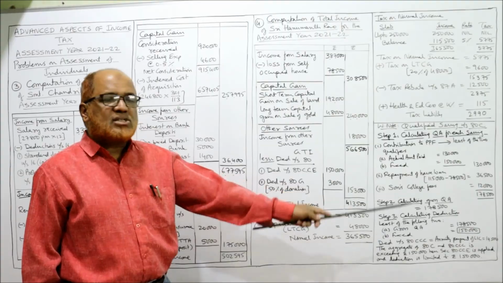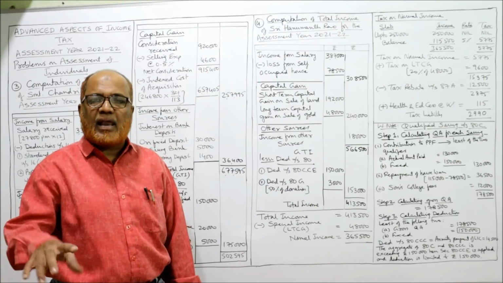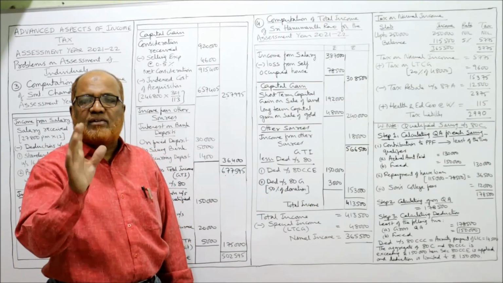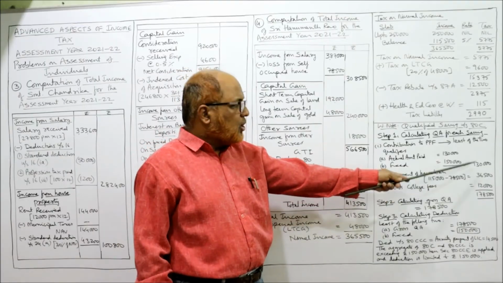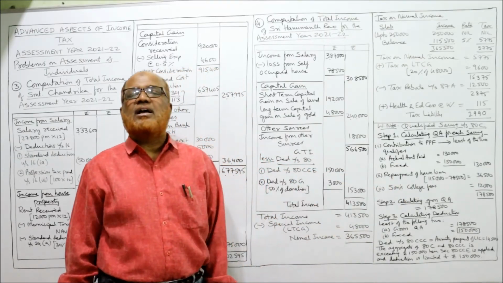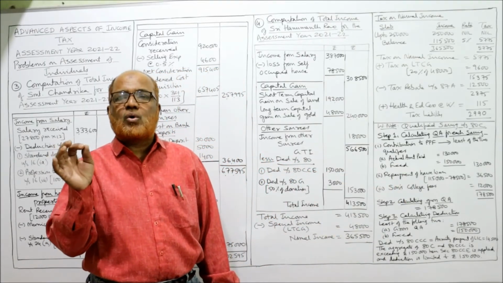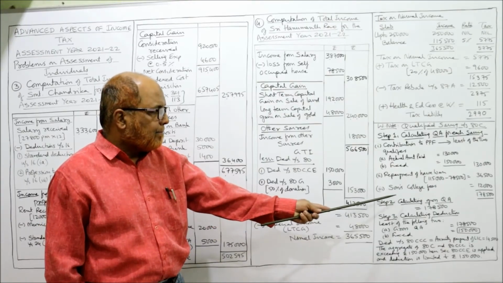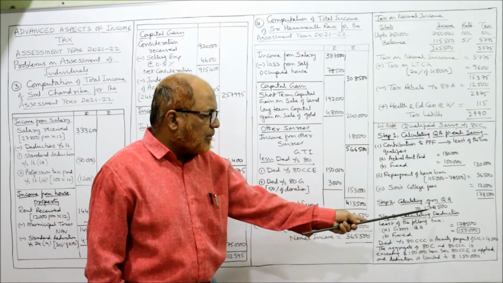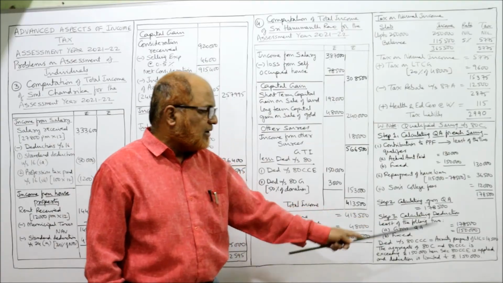Third one, son's college fees. That is a qualified saving, so I have taken 12,000. So total is 1,78,500, the gross qualifying amount. It is called calculating the gross qualifying amount. Gross qualifying amount is 1,78,500.